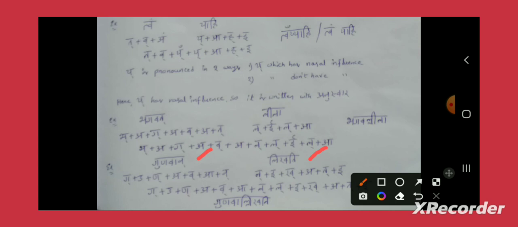Because let's expand the Gunavan. What is the expansion for Gunavan? Gakara plus U plus Nakara plus A plus Vakara plus A plus Nakara. What is the expansion for Likhati? Lakara plus E plus Kakara plus A plus Takara plus E. Now what is our definition? When this Nakara is followed by Lakara, then the replacement will happen on the left hand side. This Nakara will be replaced by Lakara.